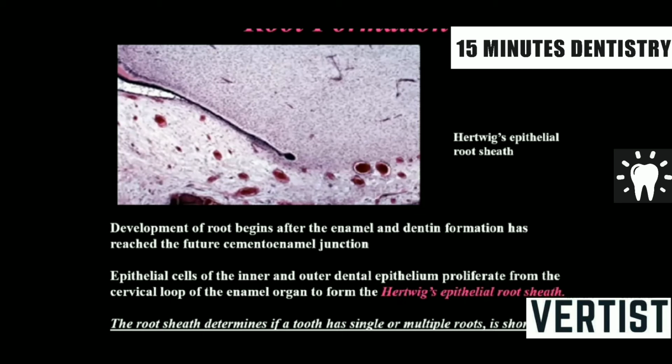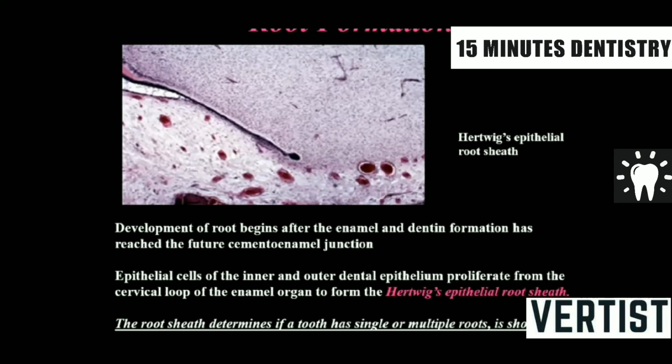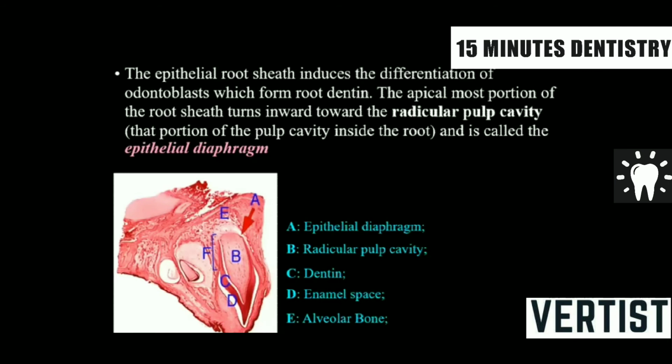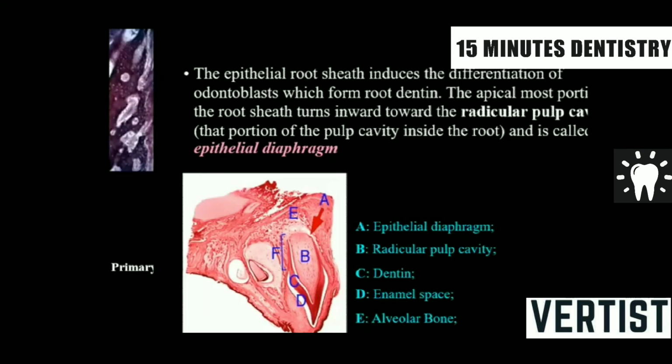Then it should be simple. After the enamel and dentin formation reach the future cemento-enamel junction. If the cemento-enamel junction is not formed, roots will not start forming. Remember that. The structure responsible is called Hertwig epithelial root sheath. And when it meets, it will bend at 90 degrees, and that area is called the epithelial diaphragm.